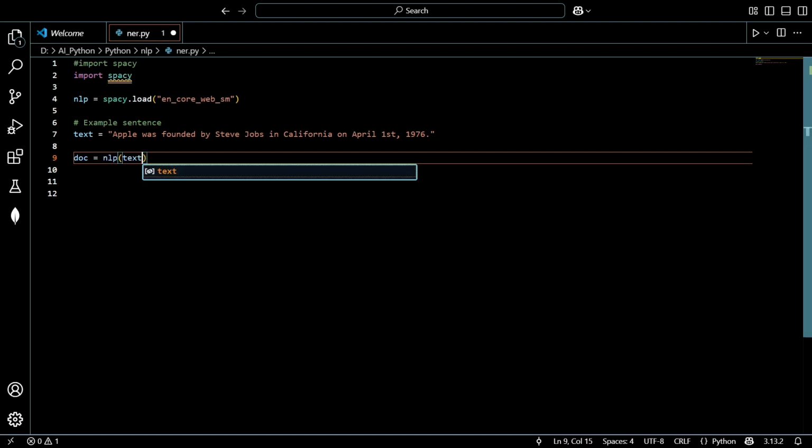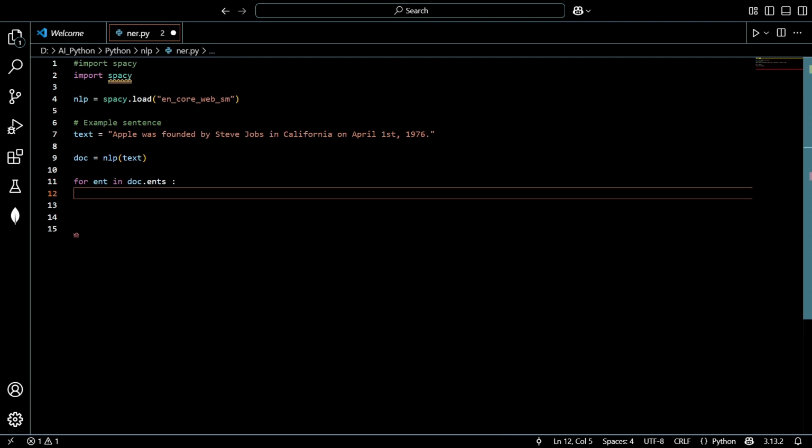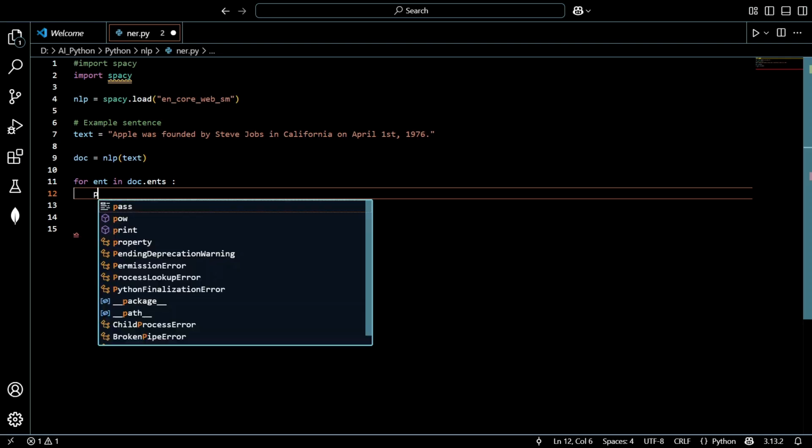doc is equal to nlp of text, and now let us run a loop to print this.